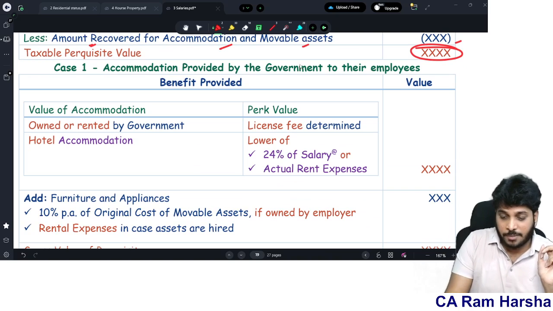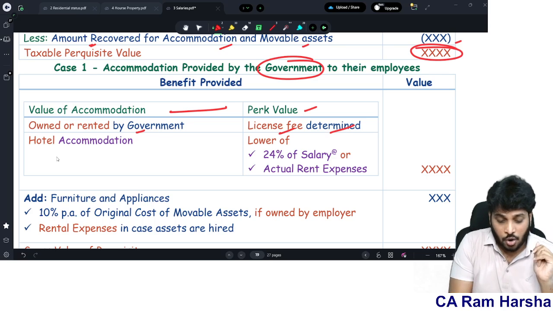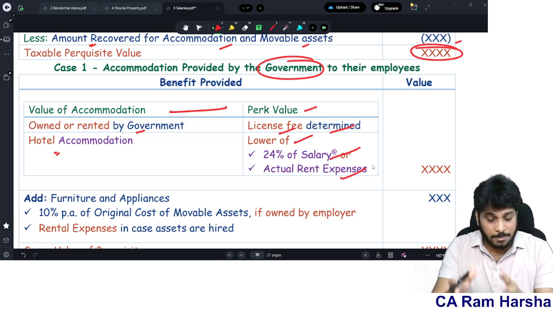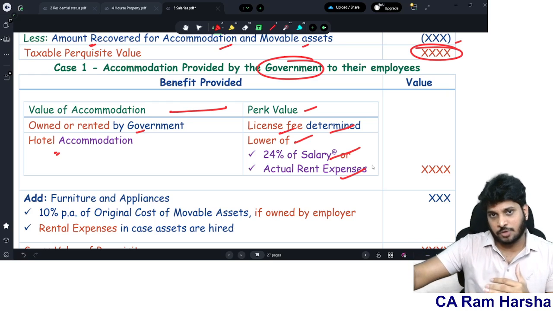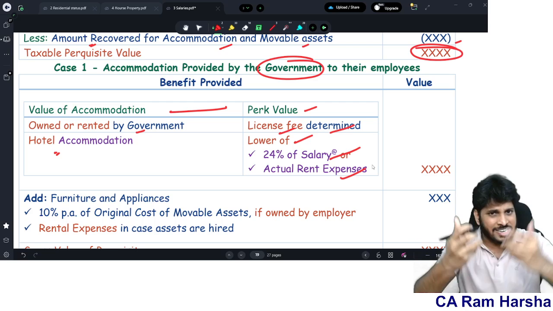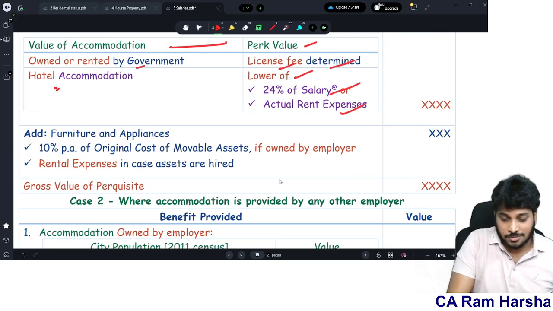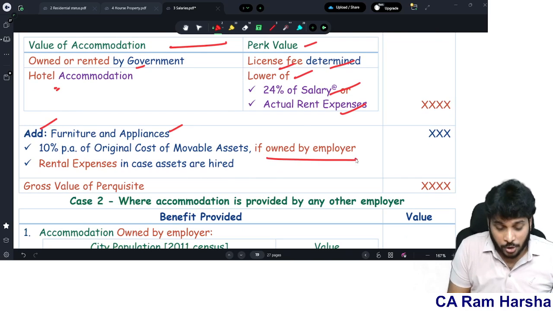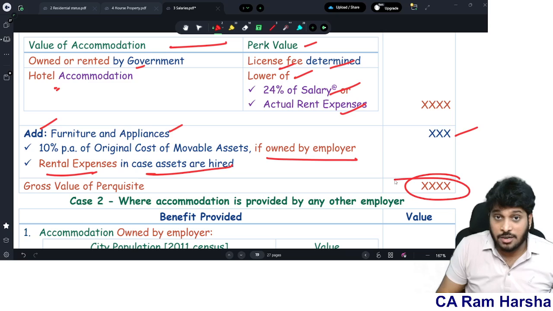Two cases. If accommodation is given by the government, the perquisite value is: owned or rented by government, the license fee. For hotel accommodation, the lower of 24% of salary or actual expenditure. By the way, these are the amended rates applicable from the upcoming May 25 onwards. Those of you writing Jan 25 can ignore this video or watch it just for your idea. Then add furniture and appliances provided: 10% per annum of original cost borne by employer, or rental expenses if the assets are hired. Then you will get the gross value of the perquisite.